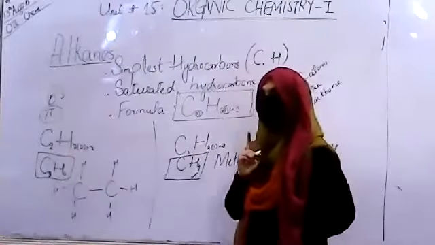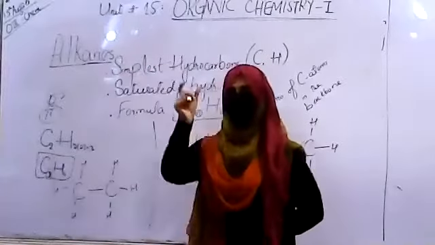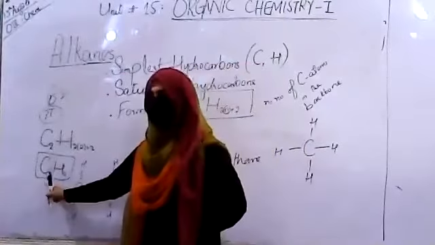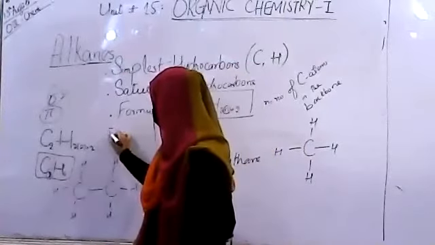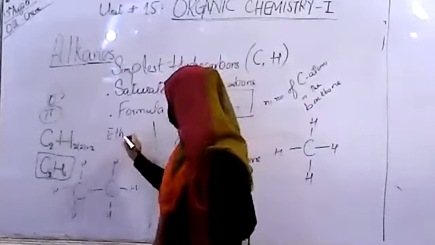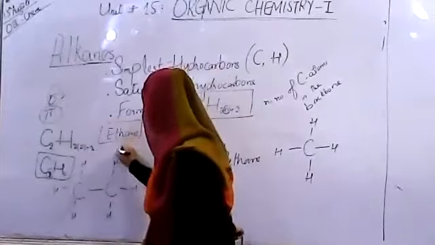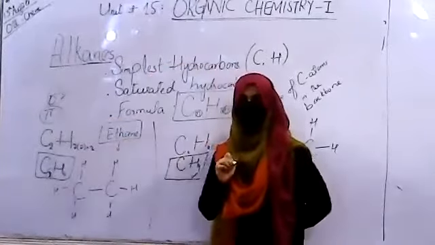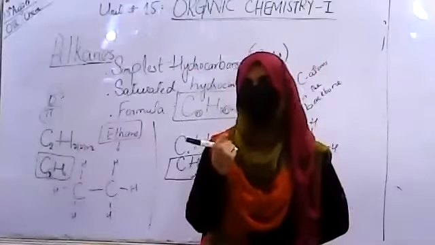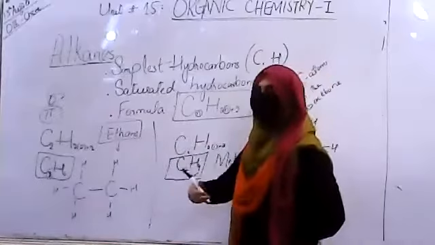Now as the number of carbon is 2, from the series of prefixes we discussed, the 2 carbon compound is called with the prefix eth, and placing the suffix ane, so this compound is named ethane. The second compound, the 2 carbon compound of the alkane series, is called ethane, and so on.